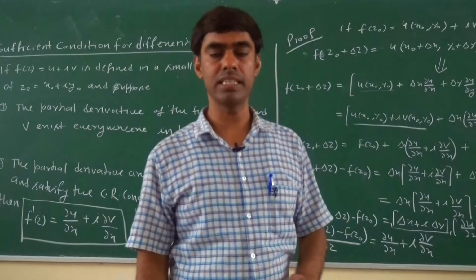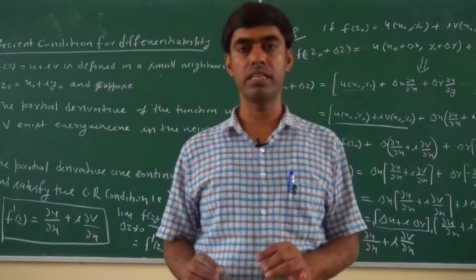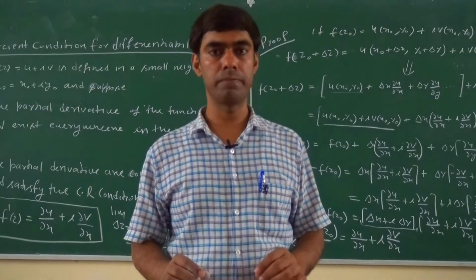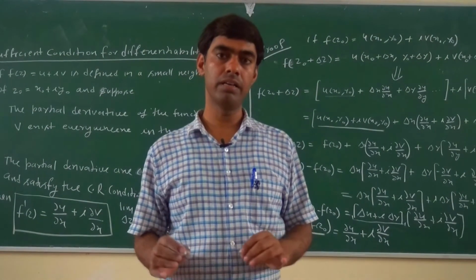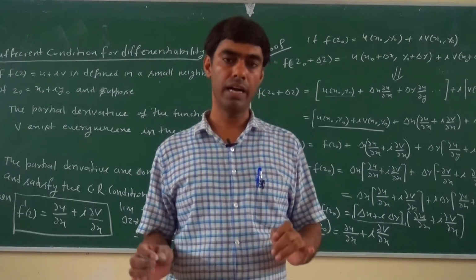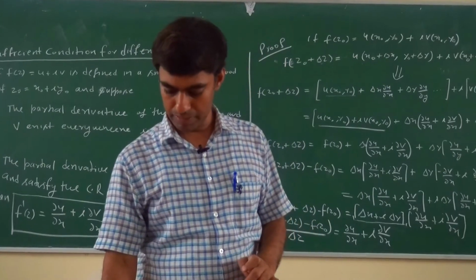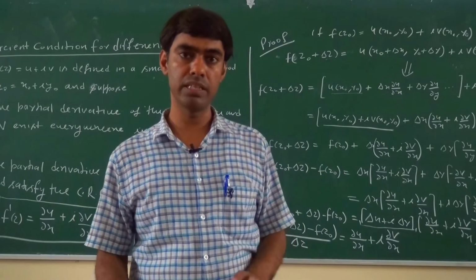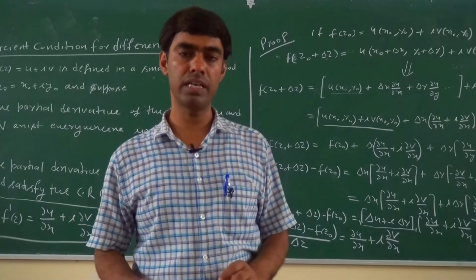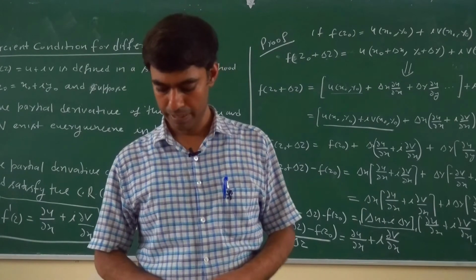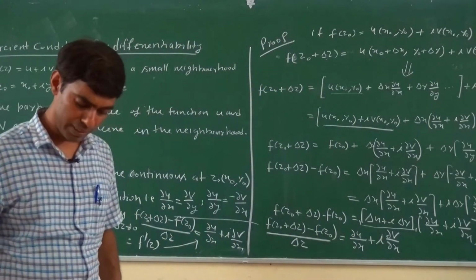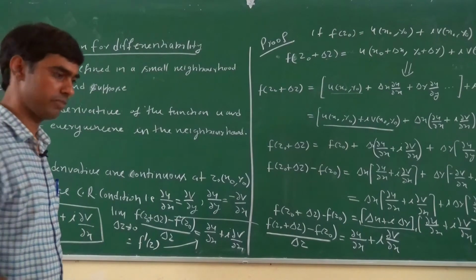So what is the necessary condition? To check whether the function is differentiable at any point, the function must satisfy the CR condition, and the partial derivatives must exist and be continuous at that point. Then the value of the derivative f dash z equals del u upon del x plus i del v upon del x. This one is a sufficient condition. Now we solve some numerical examples using the necessary and sufficient conditions.